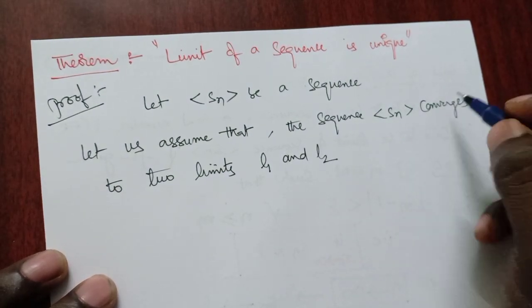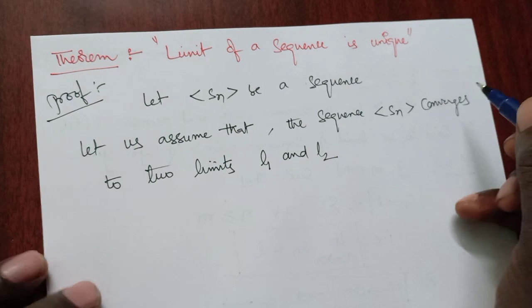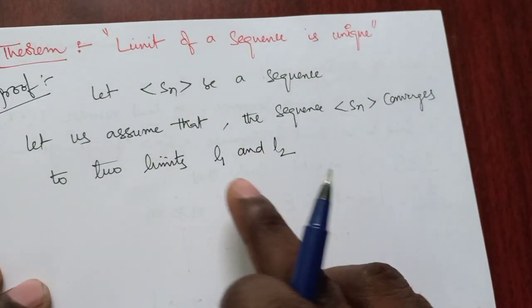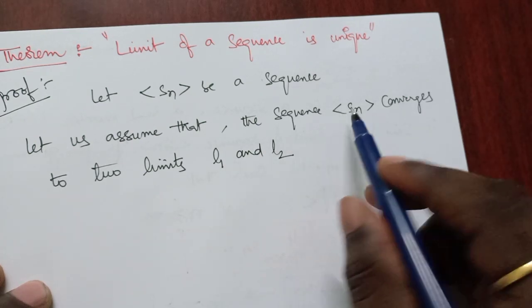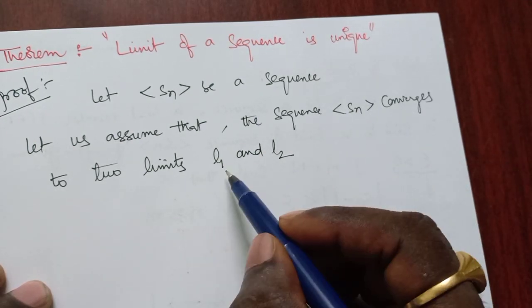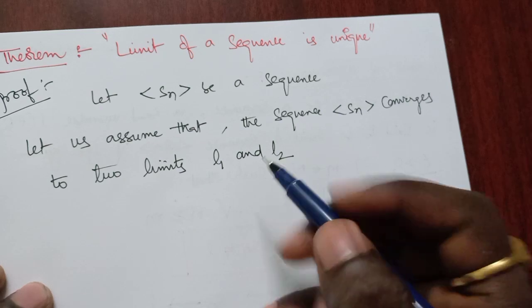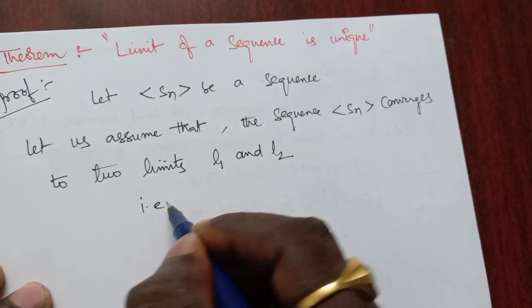Converges means it is very close to L1 and L2, which means the limiting position of Sn is L1 and L2.